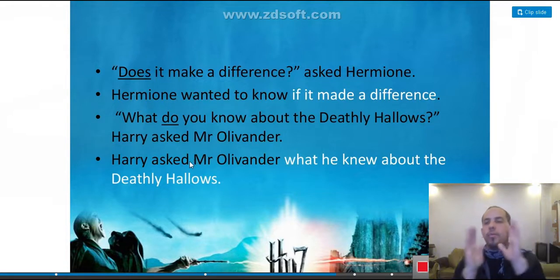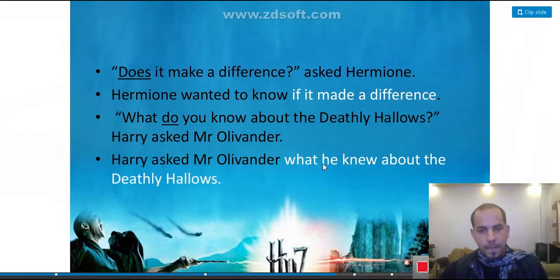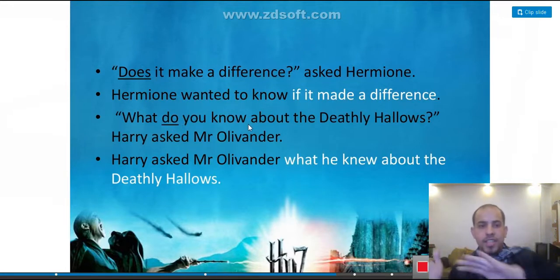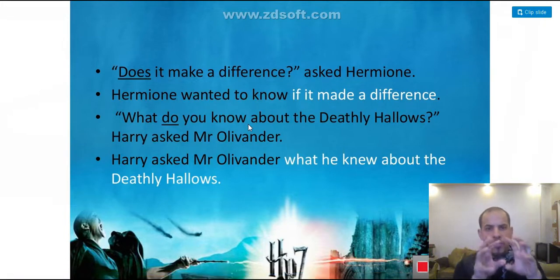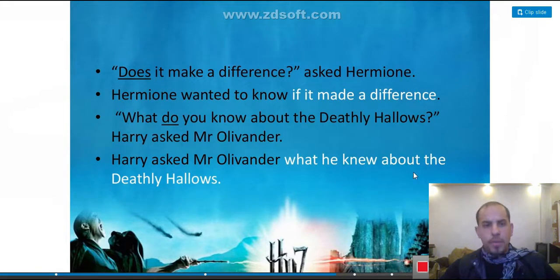But now we are reporting what Harry asked Ollivander. Because Ollivander is not here, we use the pronoun he. Harry asked, what he, this is the subject. And here you can notice that the tense is do know, a present simple. Let's ignore do and focus on the verb know. Know is verb 1. It changes to knew about the Deathly Hallows. This is for today. This is what we have.